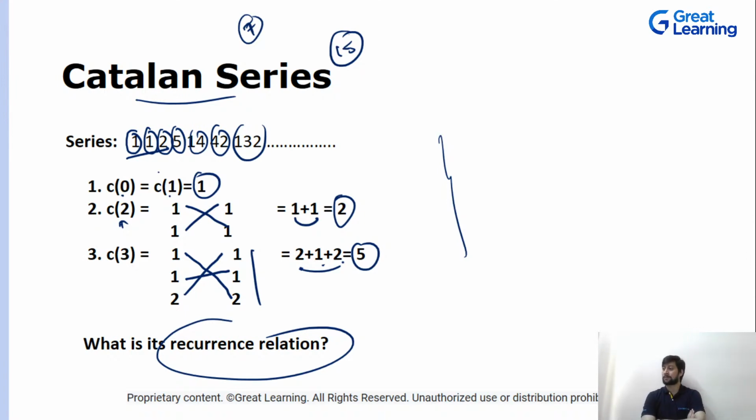Okay, quickly, can anyone think of the recurrence relation? Quickly, guys, think of it. What can be the recurrence relation? I will show you, but I want you to think of something, at least something, so that you know, okay, this was the thing that was missing. Okay, quick. Now let's see the series.